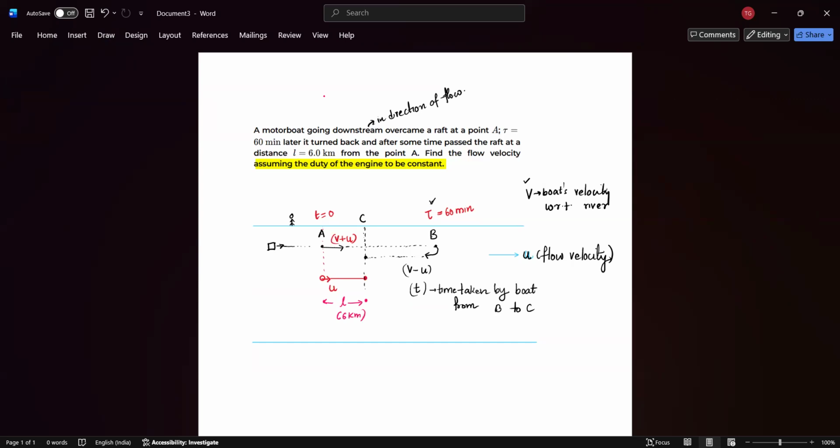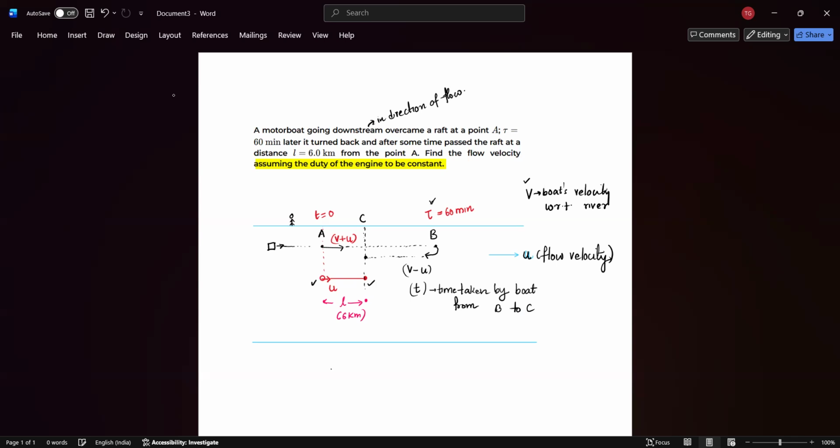And remember one more thing. By the time the raft reaches from A to C, that is from here till here, the boat manages to go from A to B and return back to C, which means the total time taken by the boat from A to C, which is tau plus T, is the same time taken by the raft in reaching from A to C. I hope that's clear. Now, let's relate the distances here, which is the easiest way.